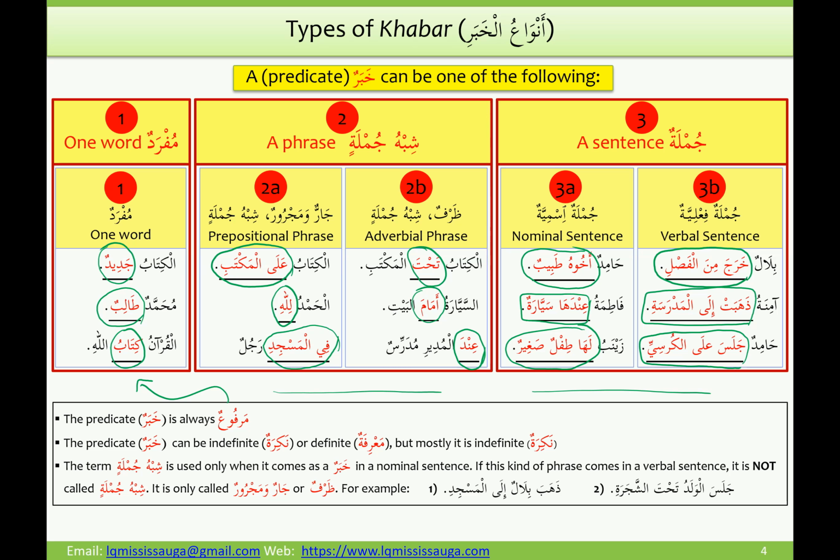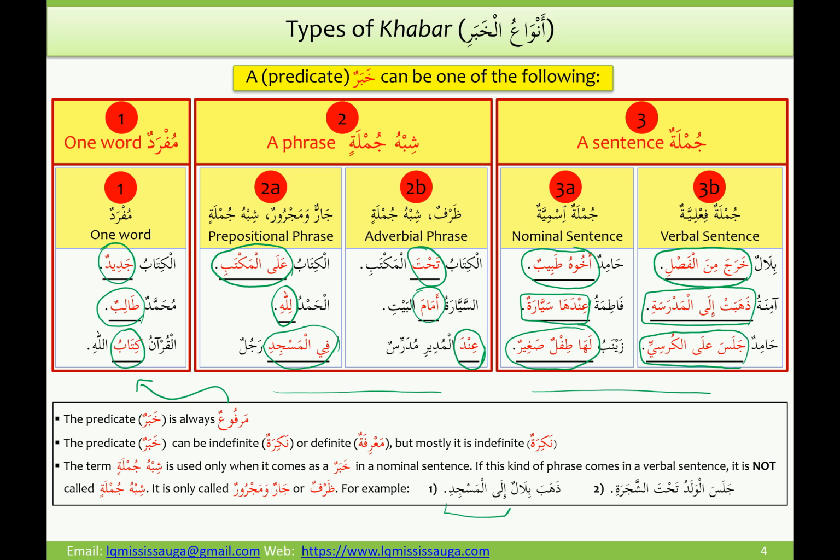And then the last point I want to make here is the use of the term shibhu jumla. It is really only when it comes as a khabar. We cannot use that term anywhere where you see jar majroor or zarf. For example, if you have a verbal sentence zahaba bilalun ilal masjidi, then this ilal masjidi, even though it is jar majroor, we will not say that it is shibhu jumla. We will just stick to jar majroor.